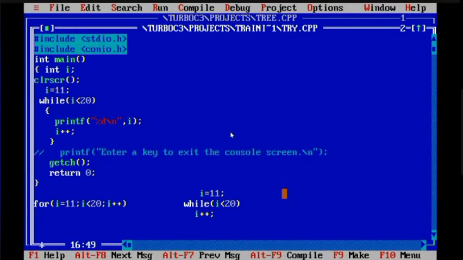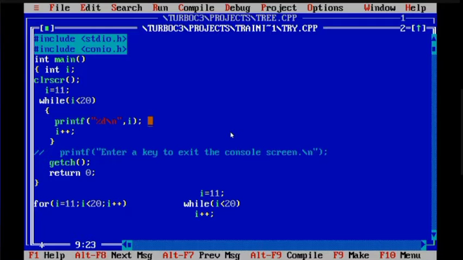Okay. Let us explain do while also when we are writing. So in this program you can see the same while loop is written here. Only difference is, see, i equals to 11, less than 20, i plus plus, but the only change is we are printing the value of i. That we have to do, otherwise we cannot understand what is going on in between. Okay, that i value is changing from 11 to 20 step by step, that will not be clear for us. So we have printed the value of i. That's all the difference.